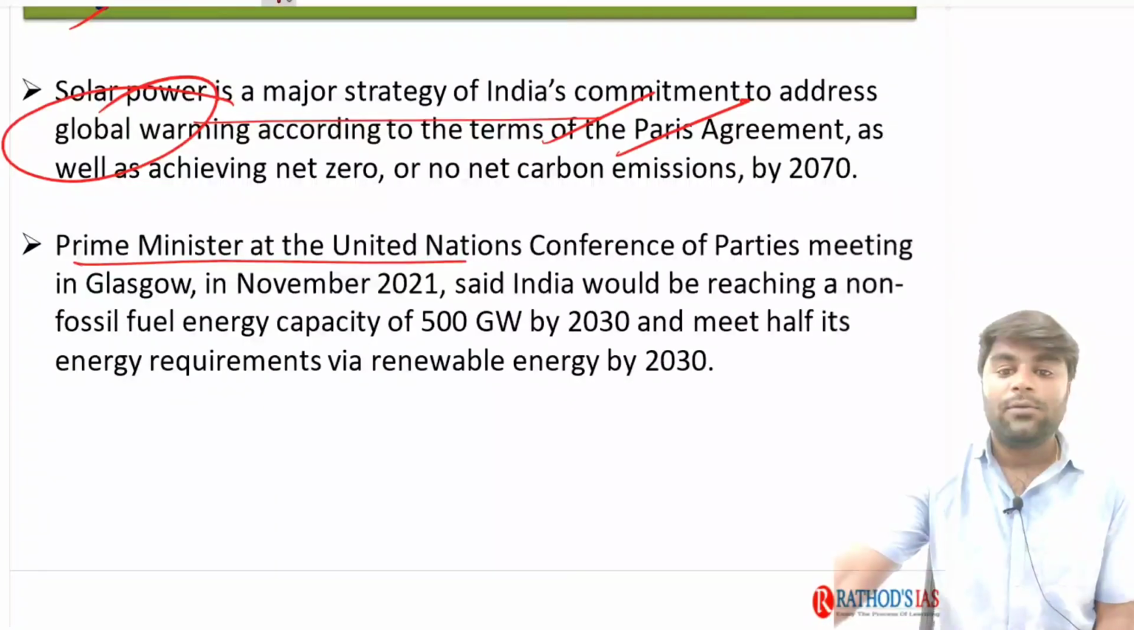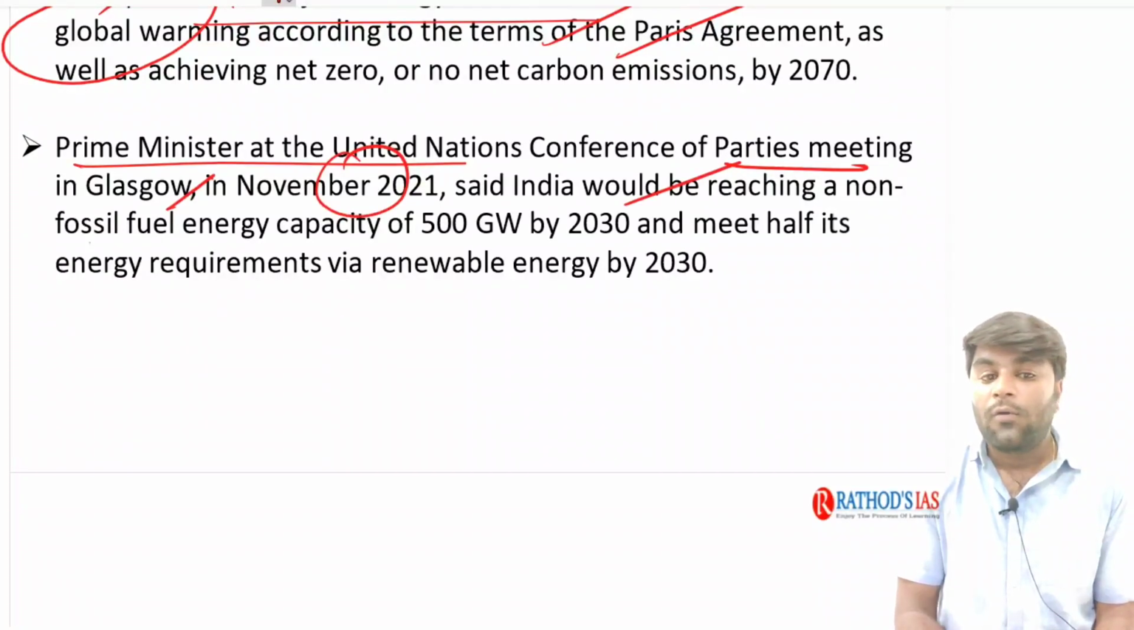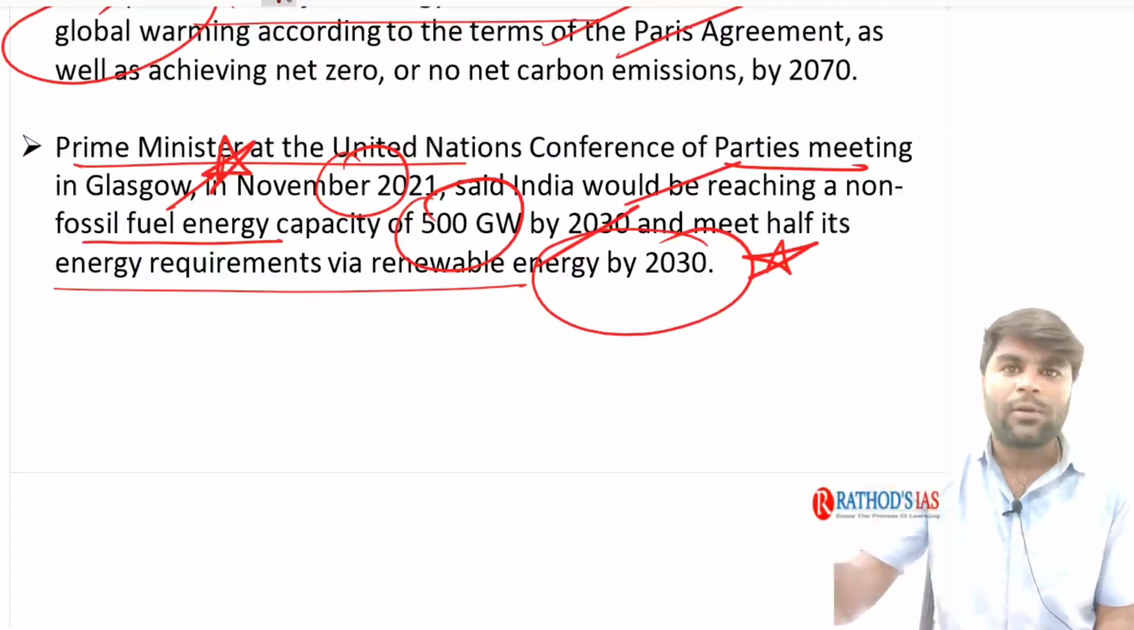The Prime Minister at the United Nations Conference of Parties meeting in Glasgow in November 2021 said that India would be reaching a non-fossil fuel energy capacity of 500 gigawatts by 2030 and meet half of its energy requirements through renewable energy by 2030. So these kind of statements are very much important. Just note them down and try to remember them.